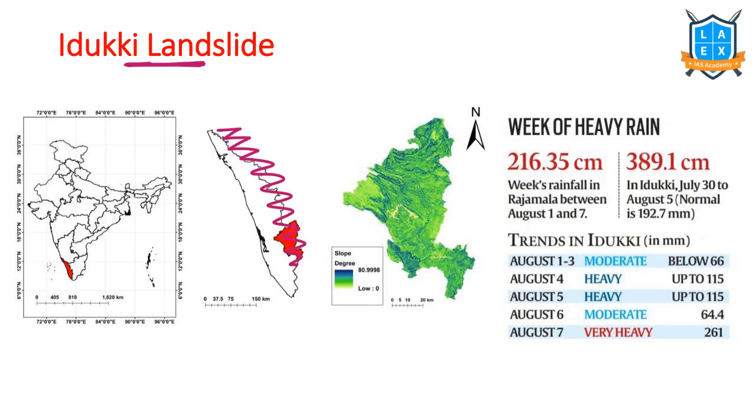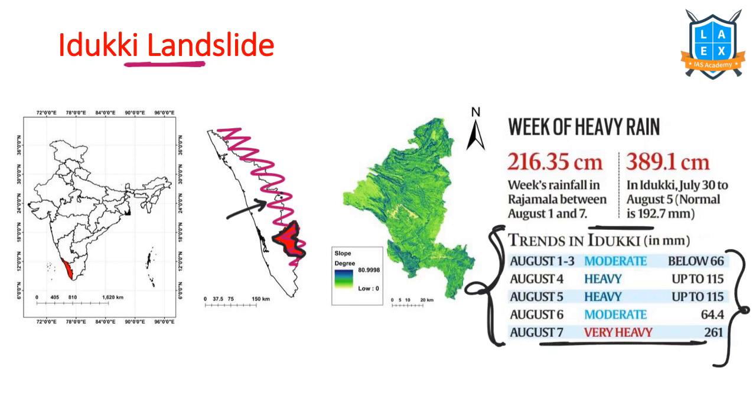See, in Kerala, the Western Ghats lie to the east of the state. This is the eastern side of the state. Western Ghats lie to the east of the state, and Idukki comes under this Western Ghats region, as we said, due to heavy rainfall. See here, August 1st to 3rd, 4th and August 7th. Heavy rainfall has been reported, because of which it has led to heavy landslide.